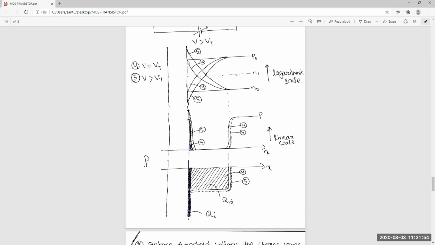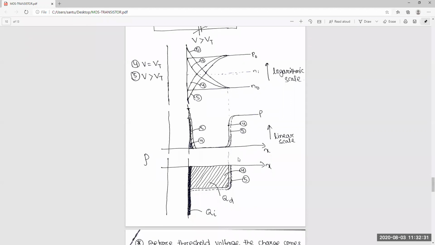Okay, if you plot in the linear way, you can see the inner part. So the inner part is number 4, this is at Vt, but if you increase the voltage, this part is number 5, with more and more electrons coming from near the surface. And you can see the extension of that depletion region is very low, because the requirement is fulfilled by these mobile electrons, so no need to extend again.